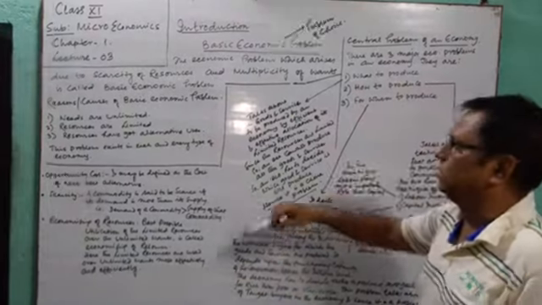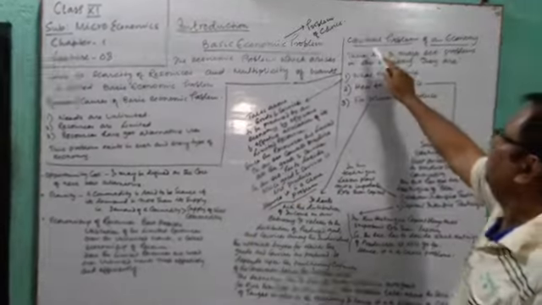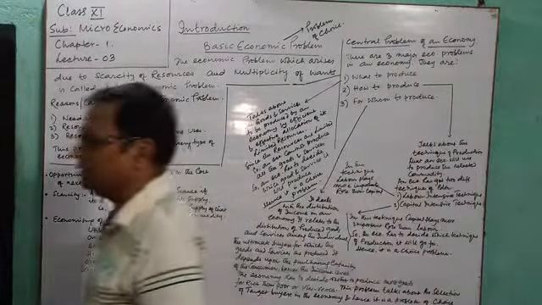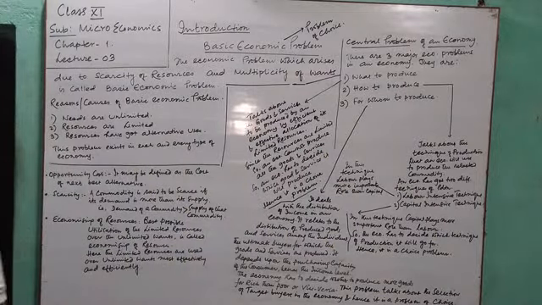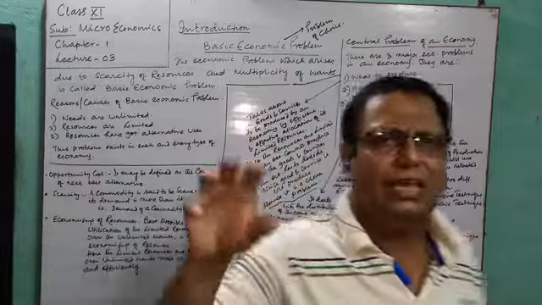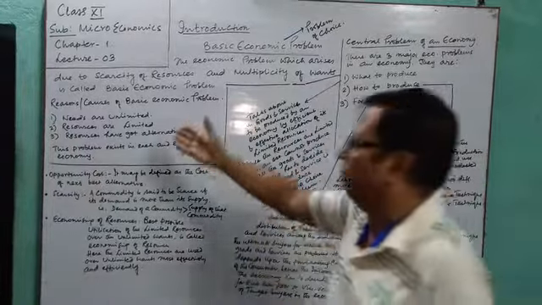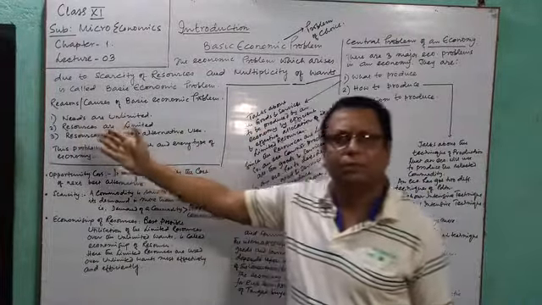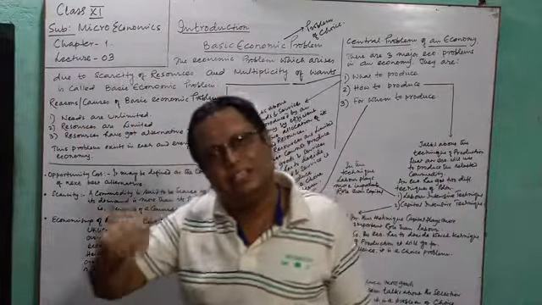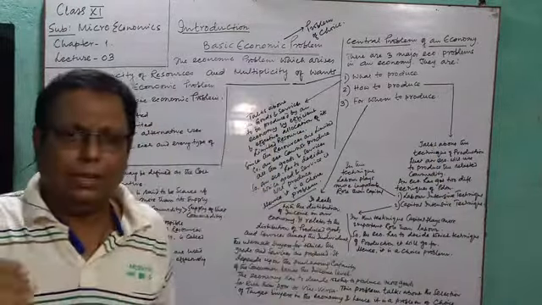Okay, dear students, now we will come to the central problem of an economy. The word central is given. Central means these are some problems which exist in each and every type of economy. Before that, I told you that basic economic problem is present in each and every type of economy.